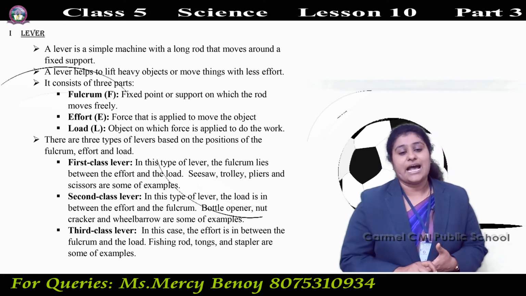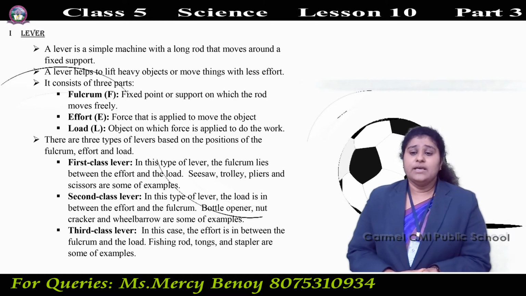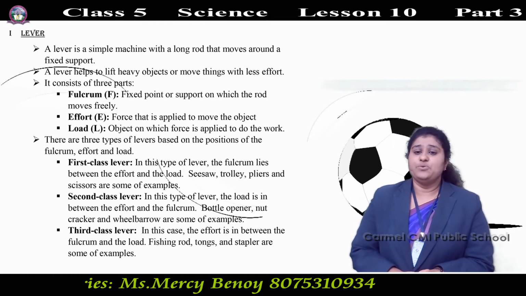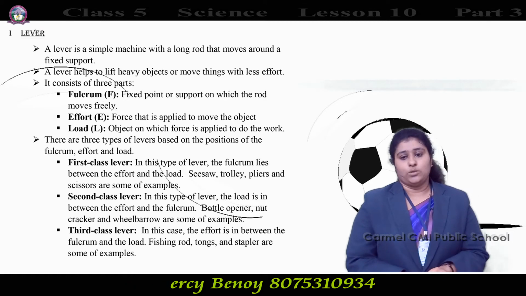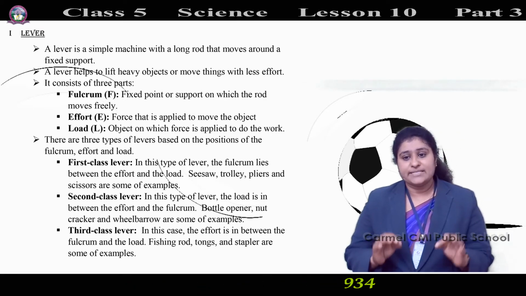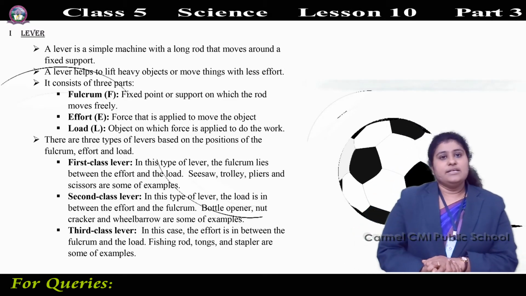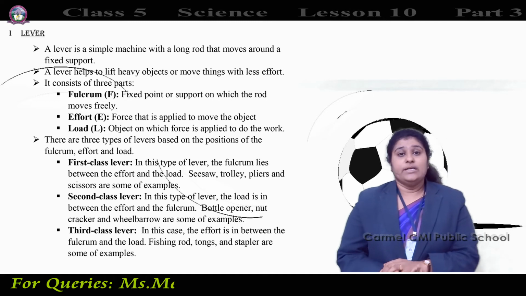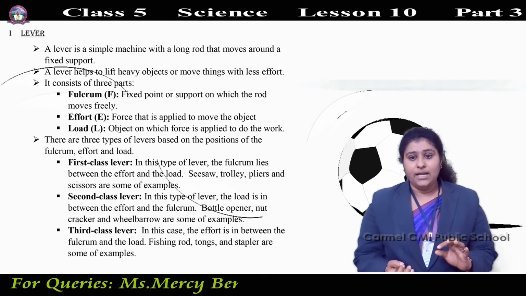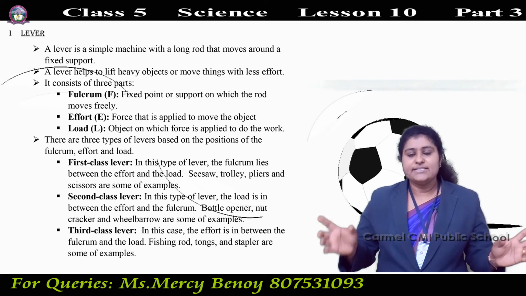What is a first class lever? In this type of lever, the fulcrum lies between the effort and the load. A seesaw is an example. The fixed point is in the middle, and we sit on both sides of the seesaw.